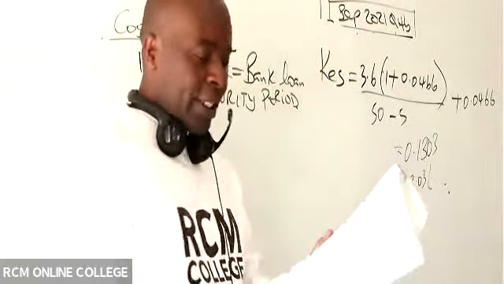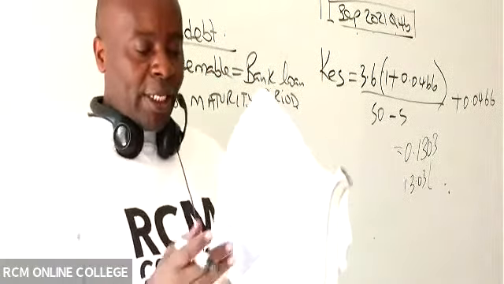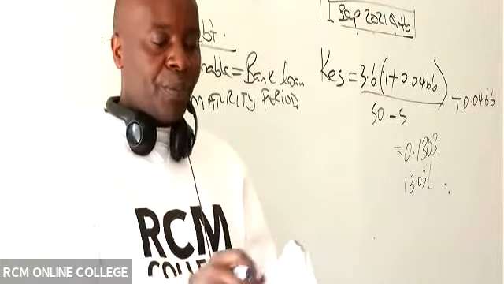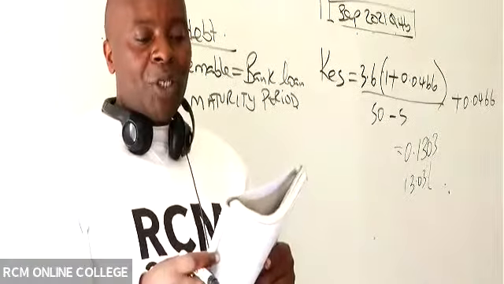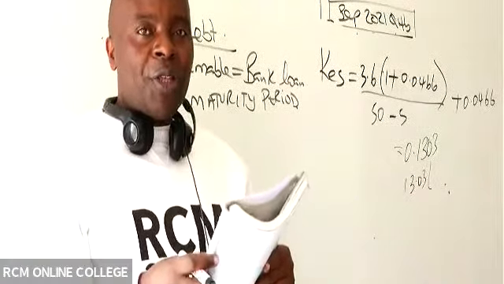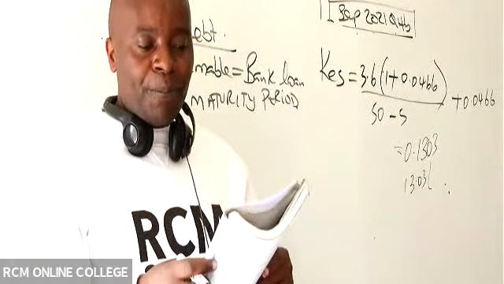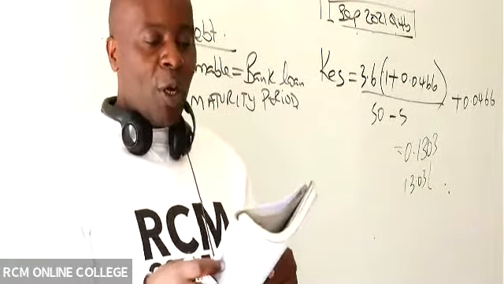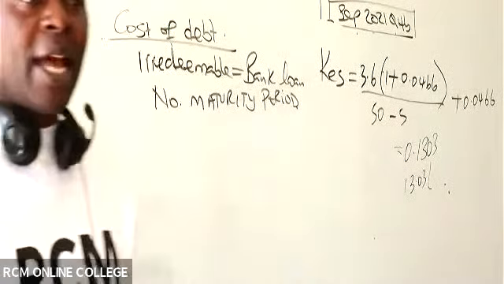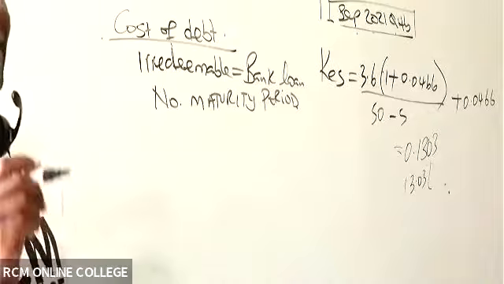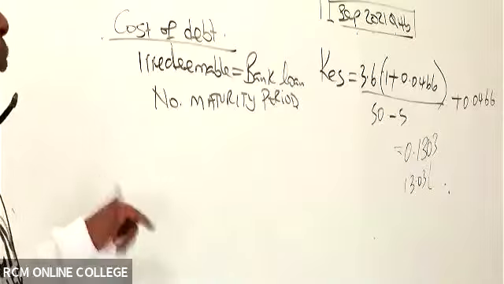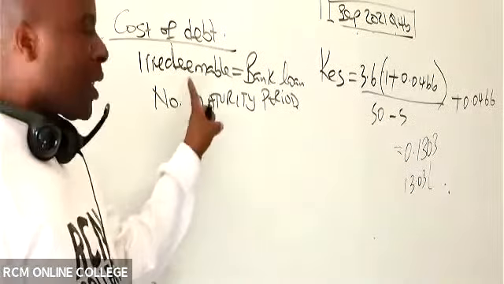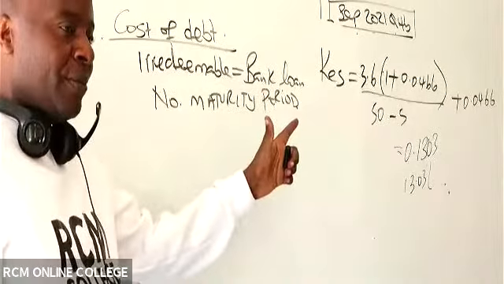If you look at the debt that we have, the debentures, they are telling us that new debentures can be sold at a coupon rate of 13%. The debentures will be issued at what, somebody? At par. There is nowhere they are mentioning N, the number of years. So we shall assume that we are going to have this in perpetuity.